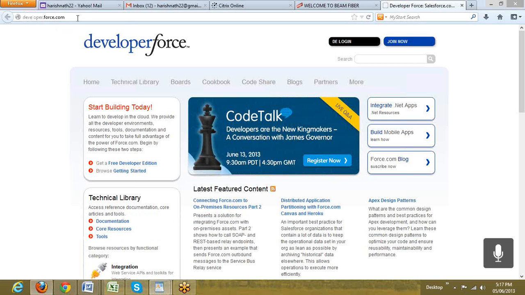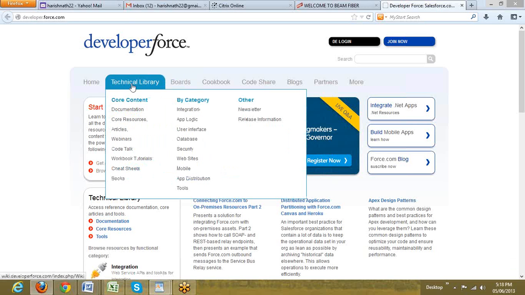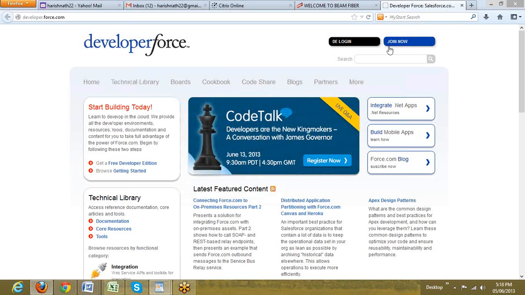Yeah. So this is our website, developerforce.com. On the right side, we do have the join now. We'll go to that a bit later. Before that, we can look into a couple of tabs here. We do have the technical library. So that's why we say developerforce.com is the technical guide of Salesforce. So we do have various technical aspects here, various forums and boards, blogs wherein we can discuss what's going on in Salesforce. And then we can join.